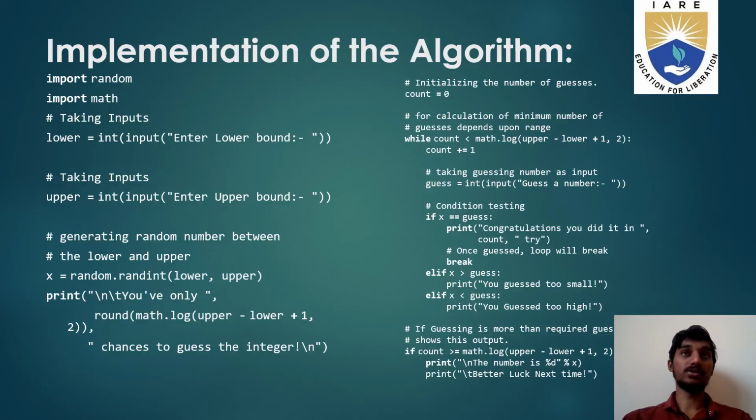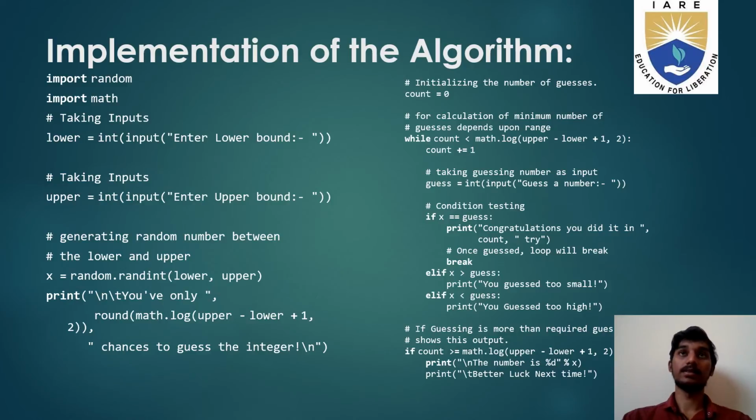Then the user has to take a guess, which will be stored in guess as an integer. If the guess taken is equal to the randomly generated integer, then the output would be "Congratulations, you did it in first try." Or if he or she takes more than one or two tries, the count will be recorded and the number of guesses the user has taken will be shown in the output.